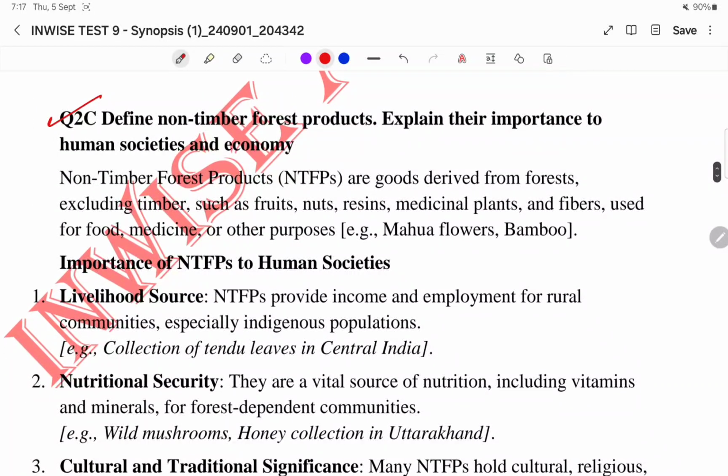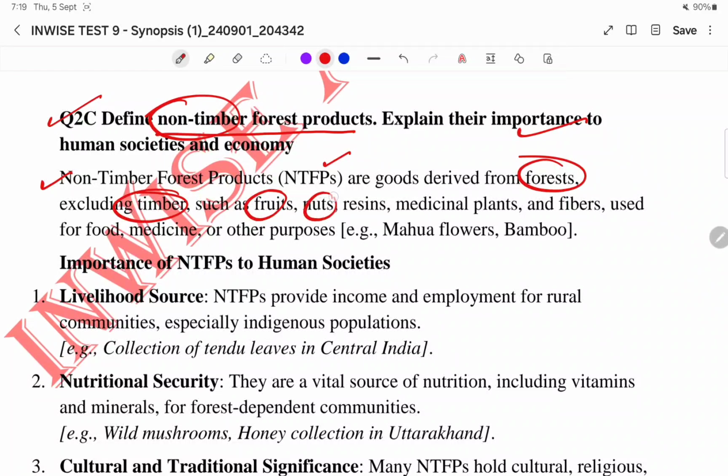Then to see, define non-timber forest products, NTFPs, explain their importance to human societies and economy. Okay, NTFP, non-timber forest products. So NTFPs are goods derived from the forests, excluding timber. Name itself says, right, non-timber, excluding the timber, whatever products you are getting, they all come under NTFPs, such as fruits, nuts, resins, medicinal plants, fibers. They are used for the food, medicine, and other purposes, like mahua flowers, bamboo, etc.